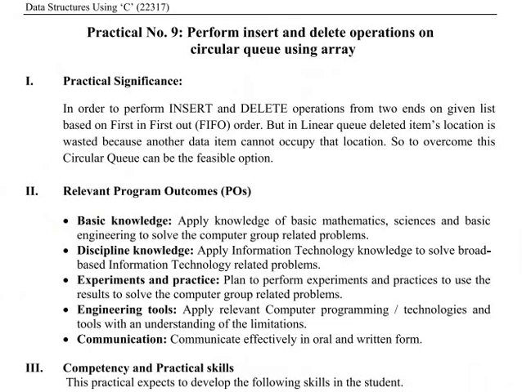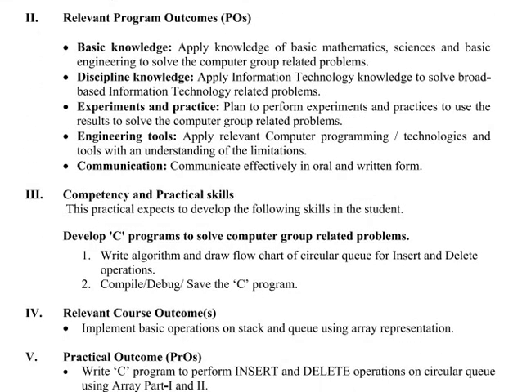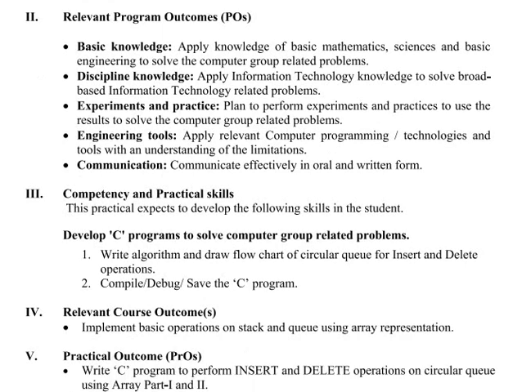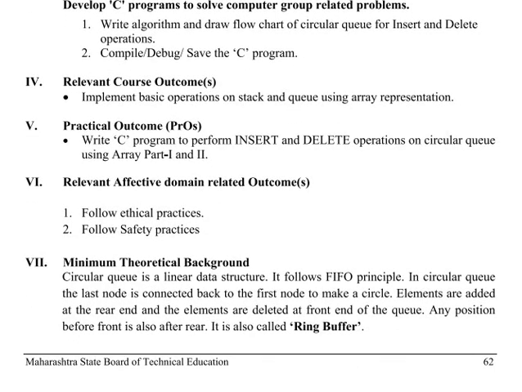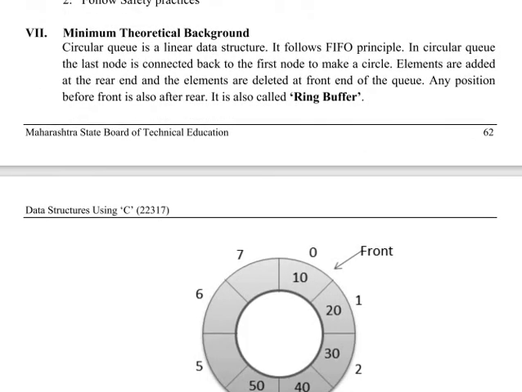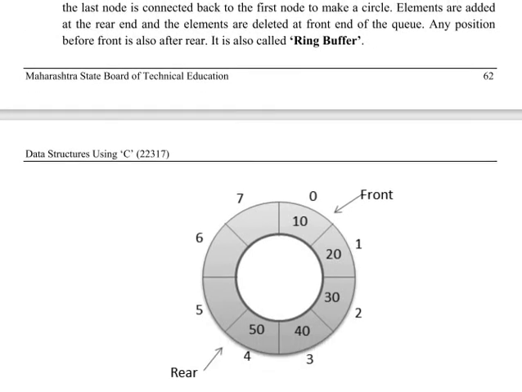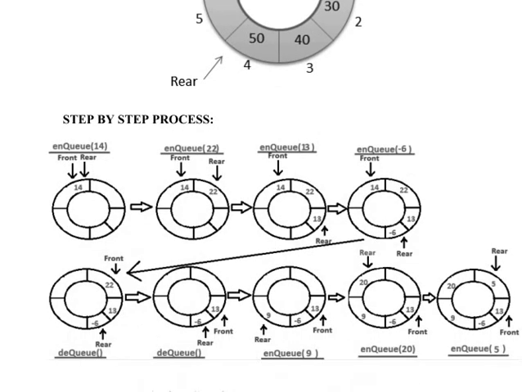In practical number 9, perform insert and delete operations on a circular queue using array. This is the practical significance. After that, these are the POs, which are achieved: basic knowledge, discipline knowledge, experience and practices, engineering tools and communication. After that, what is the practical outcome? Write a C program to perform insert and delete operations on a circular queue using array. This is the minimum theoretical background, which is also completed in lecture number 34. So I will explain the program.